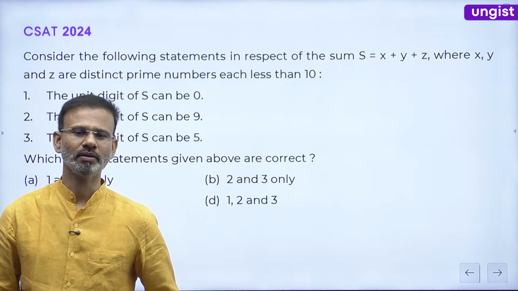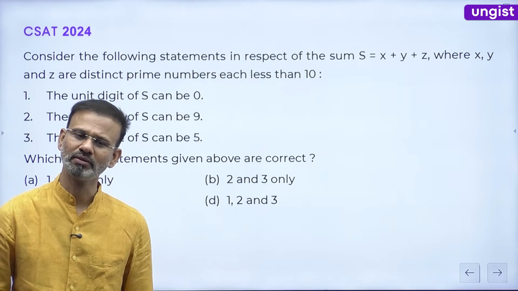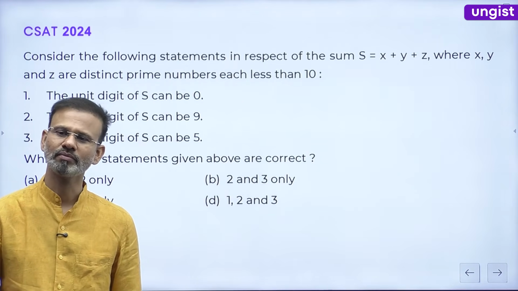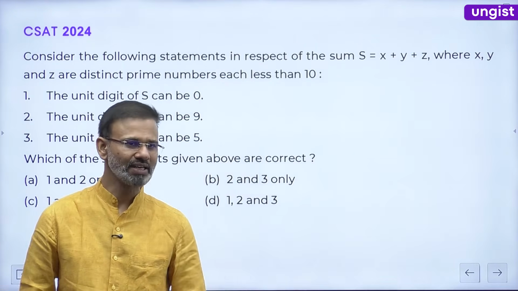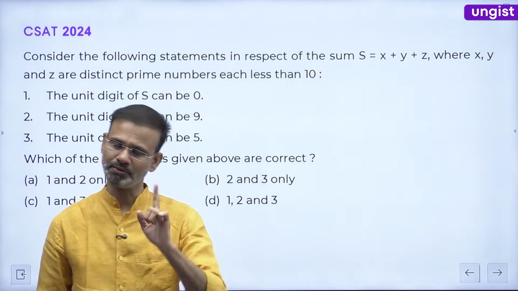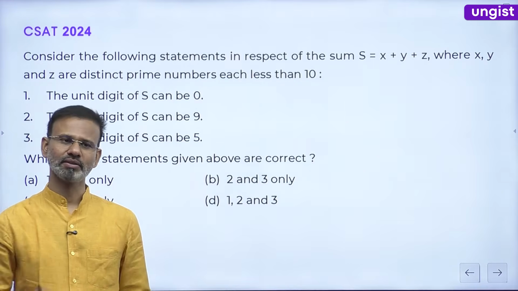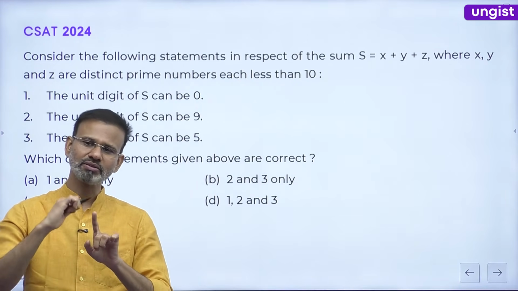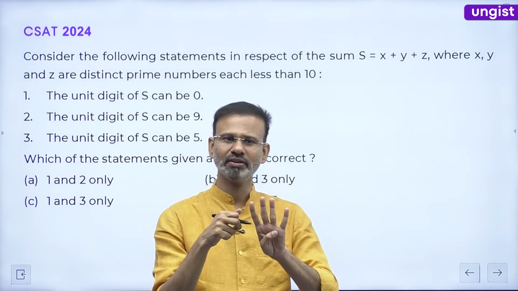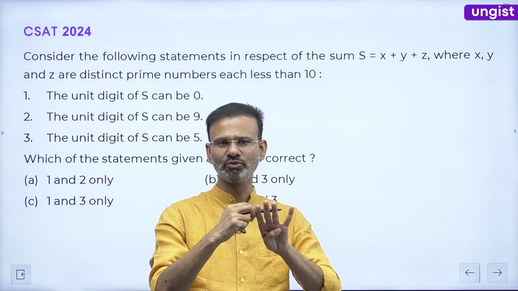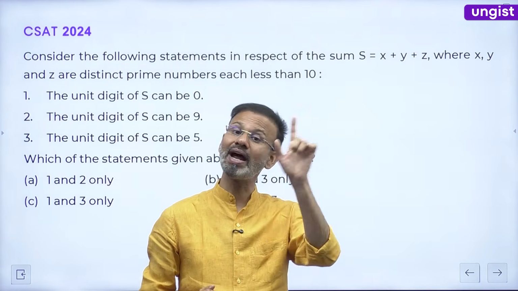Prime numbers below 10. Okay. What are the prime numbers below 10? 2, 3, 5, 7. 4 prime numbers below 10 are there, which are 2, 3, 5, 7. Guys, here we have to use 2, 3, 5, 7. Tell me one thing, guys, we have to add 3 of them. So 4 prime numbers are given. Out of those 4, we have to take 3 at a time and add them.